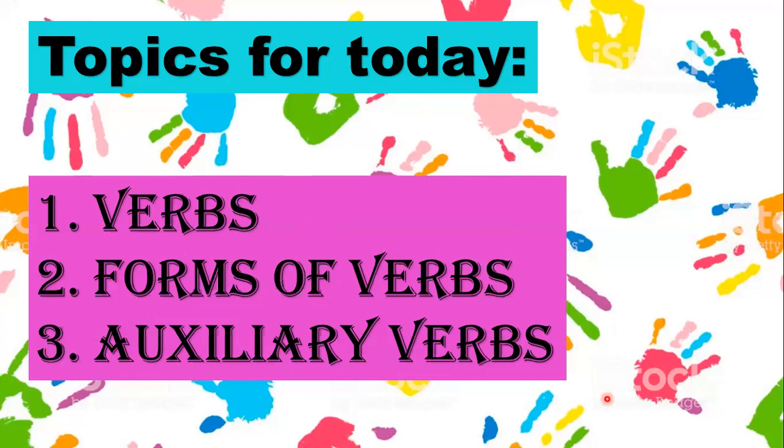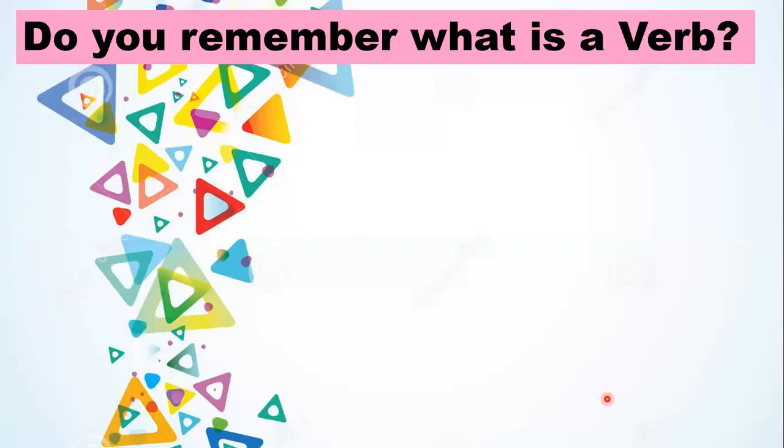That is something we have been doing since we were young children. Come on, kids. What is a verb? A verb is an action word. Very good. A verb is a word which shows action.